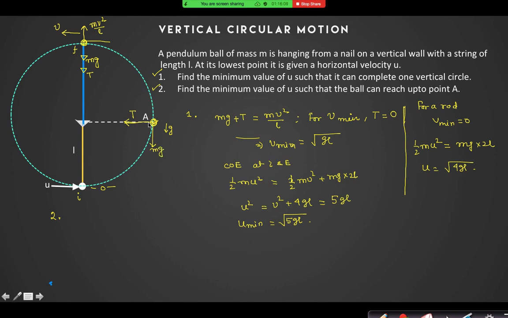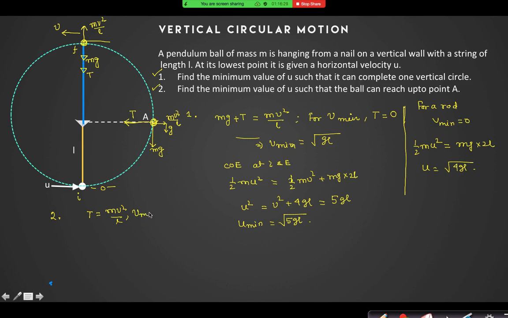At this point, tension is equal to mv square by L. If v is equal to 0, T equal to 0. Is there any problem with T equal to 0? No problem. T may be 0, but T can never be negative.